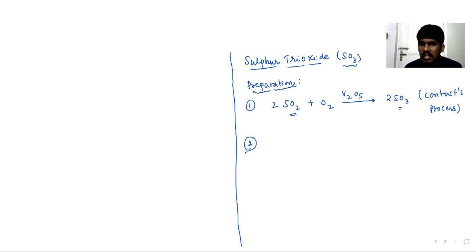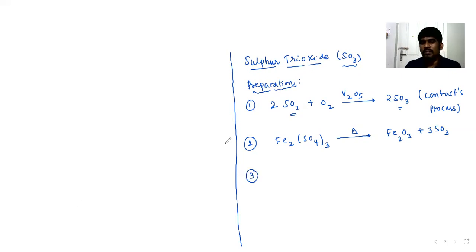Second one, you can take ferric sulfate. On heating, Fe2(SO4)3 will give you Fe2O3, ferric oxide, as well as sulfur trioxide. It gives 3 SO3 on balancing.